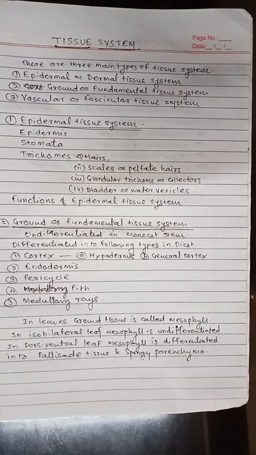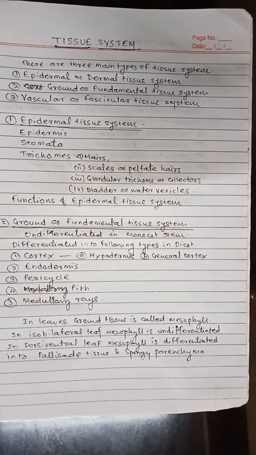The function of stomata is the exchange of gases between the plant and atmosphere. Each stoma thus opens into a substomatal cavity. Evaporation of water takes place through stomata.